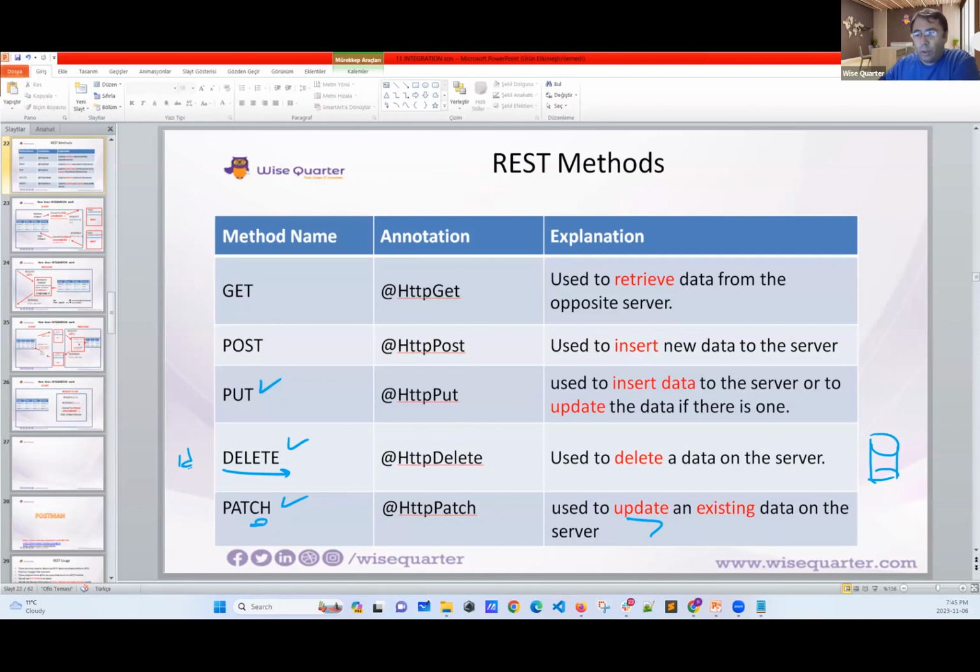What about PUT? We know upsert, right? Let's go like this. This is retrieve. This is insert. This is delete. This is update. And this is upsert. You remember upsert, right? Which means if the record exists, please update.